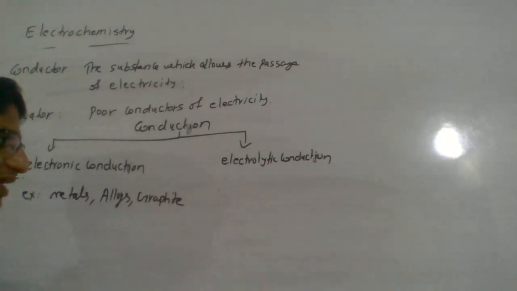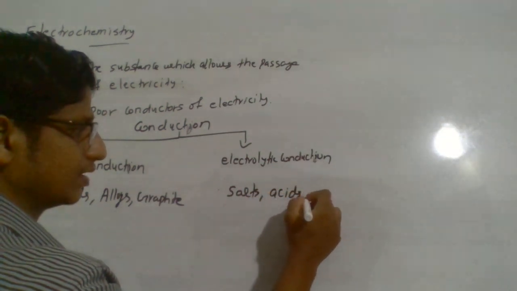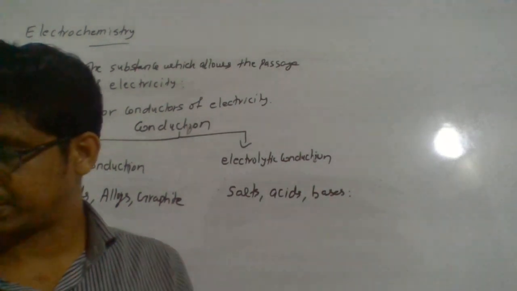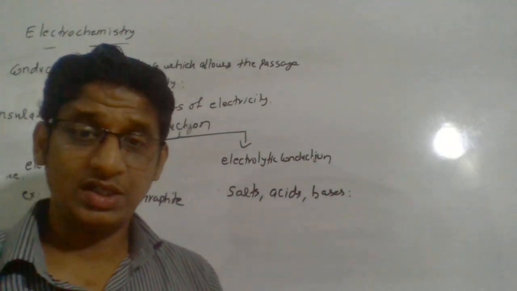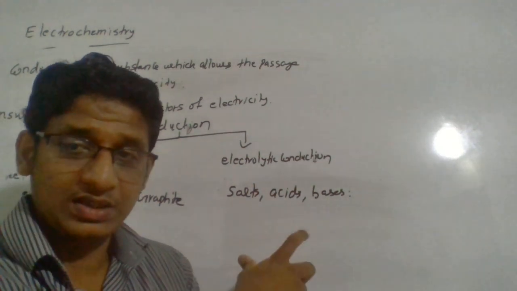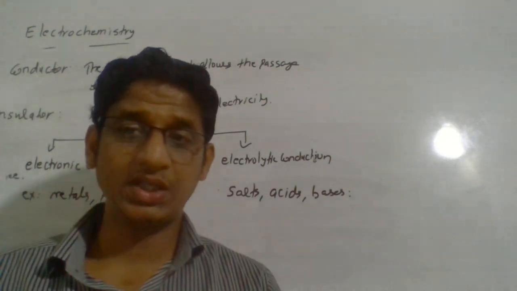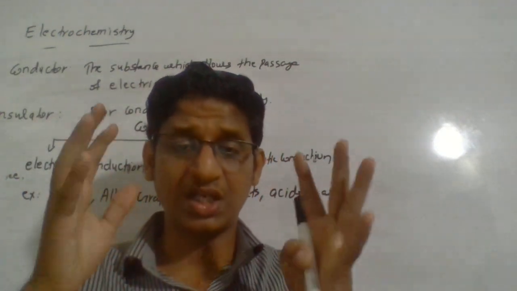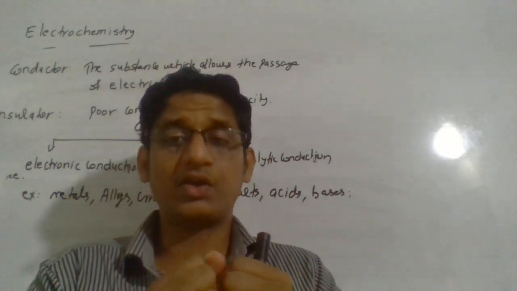Talk about electrolytic conduction. Here you can say salts, acids, bases. These all are examples for electrolytic conduction. Now, especially salt, they exist as solid, right? In the solid state they do not conduct electricity, because cations and anions are strongly attracted to each other, which means they cannot freely move.